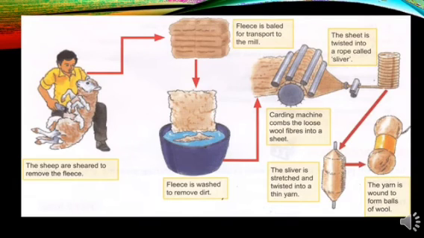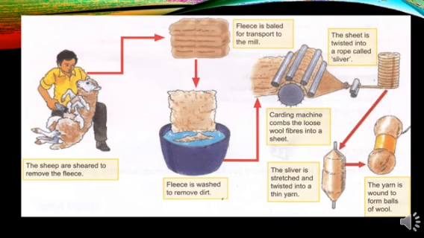Now this is a picture which is just showing you the process of converting the fiber into wool. So it is just showing the picture of how they have sheared the sheep, how the fleece is removed. After it is cleaned, washed, and the sorting is done, it is taken to that machine over there for combing. Now can you see that carding machine which is combing the loose fiber into a sheet?